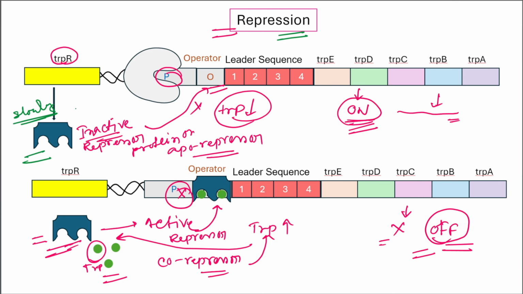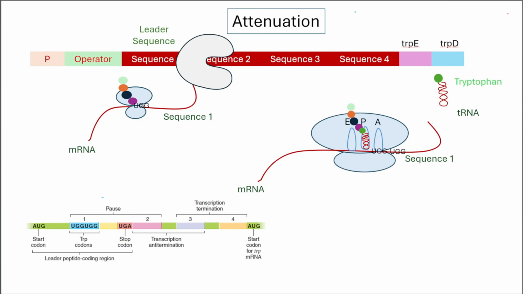So the cell needs something faster, something that can read tiny tryptophan levels in real time. That rapid, real-time control is provided by attenuation. It is the second layer of regulation, adjusting how much transcription continues. The repressor works before transcription begins, but attenuation works after transcription has already started. This process happens in the leader region, and this is the leader region, and it depends on ribosome behavior. This is the ribosome.